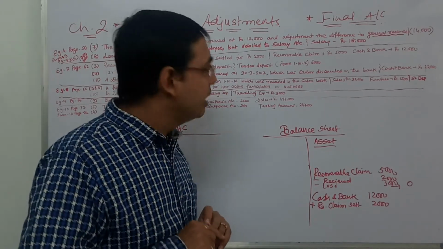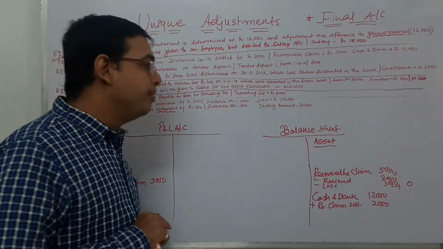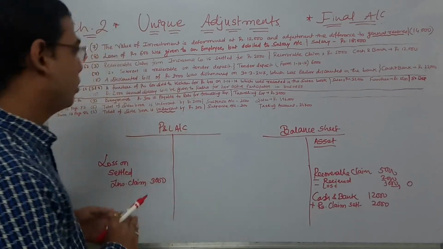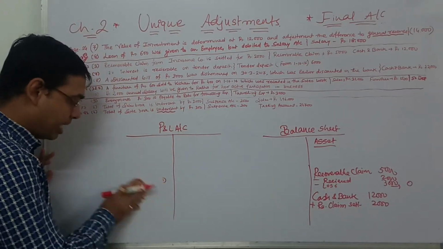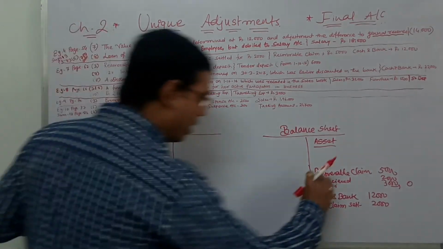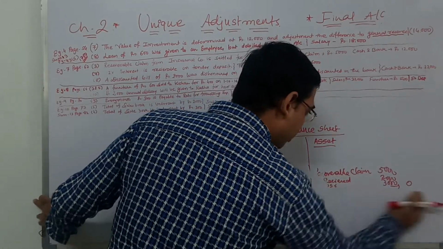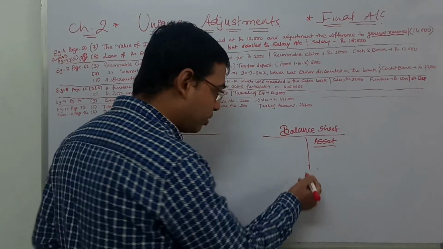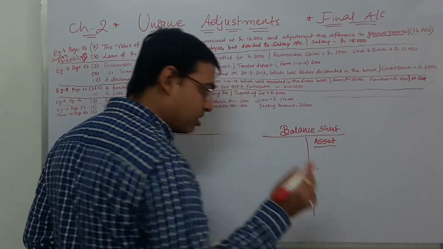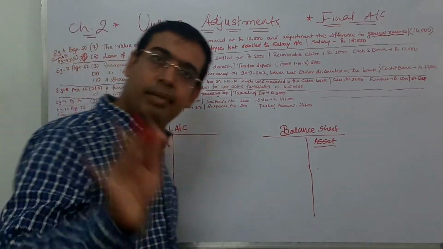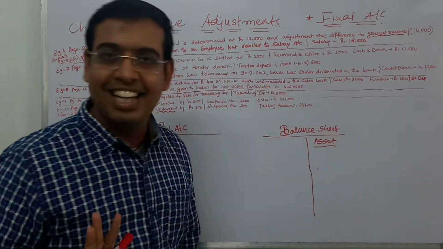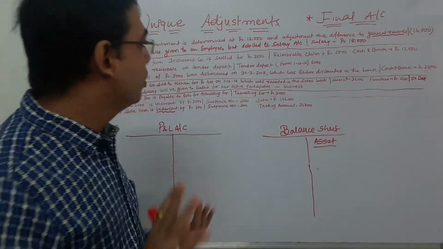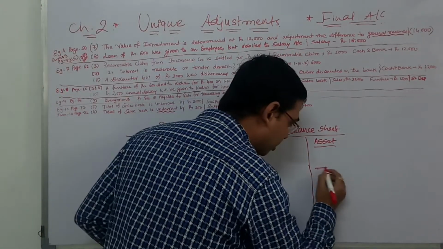That deposit is known as tender deposit. Hope you have understood the concept. Just like a fixed deposit, deposit means our asset. So the tender deposit is our asset.